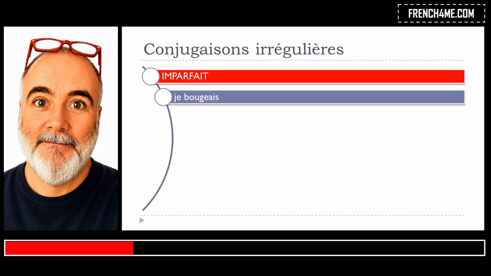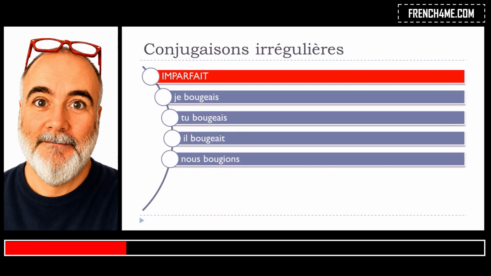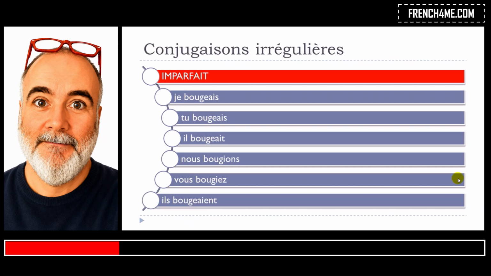And then the imparfait, it will go like je bougeais, tu bougeais, il bougeait, nous bougions, vous bougiez, ils bougeaient. So if you look carefully, it's actually quite interesting, because nous and vous are not concerned by that, just because if you remember, when we combine G and I, we get the sound J, okay? So that's the reason why we don't need to add this E here. But it's here, it's here, it's here, and it's also here for the plural, okay?